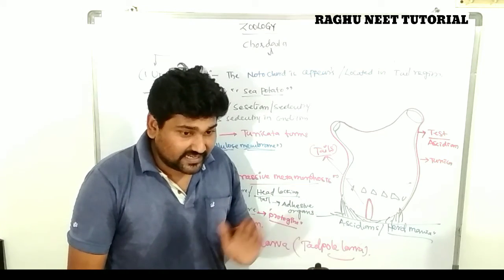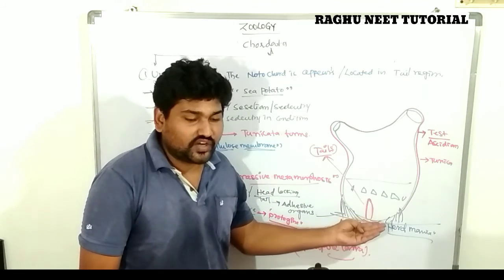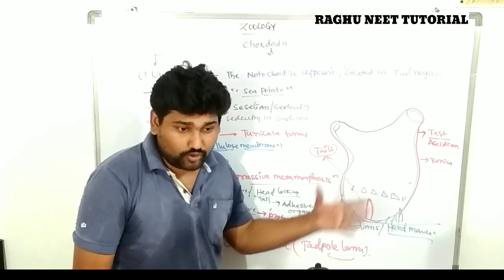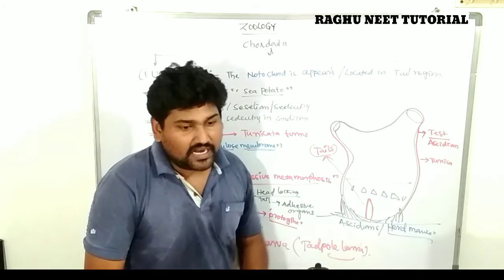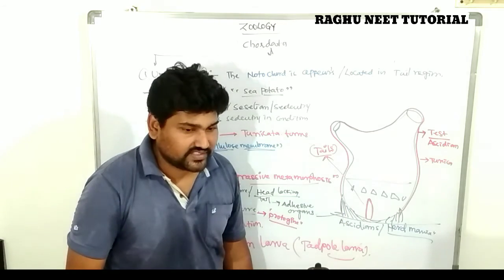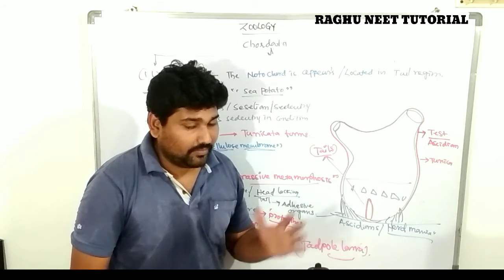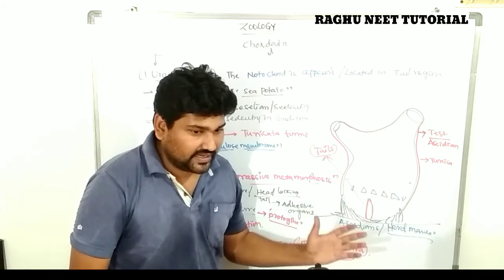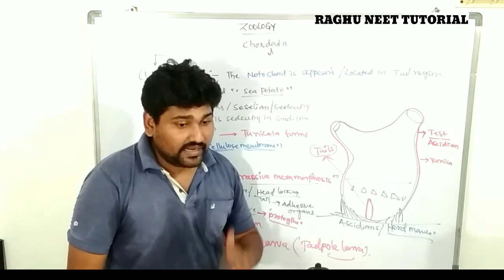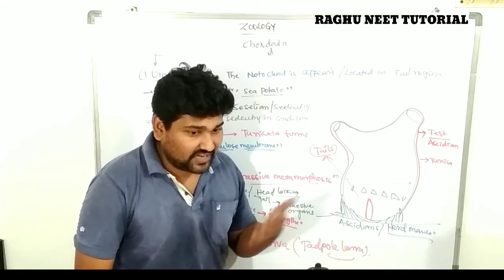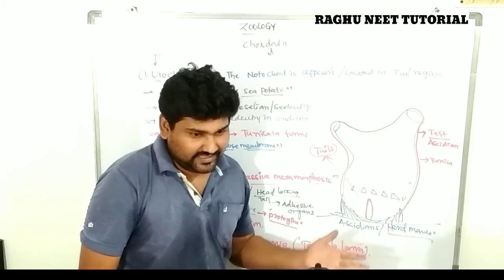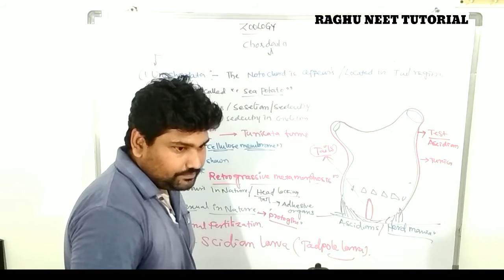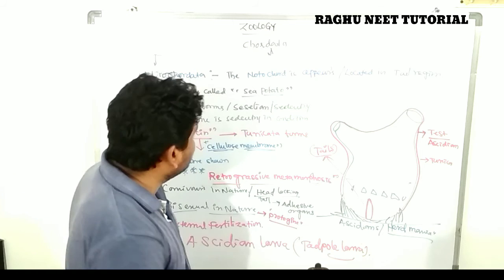When it attaches, the tail forms the adhesive organs, and the body converts into a potato-like structure, nothing but the adult individual-like structure. That process is known as retrogressive metamorphosis. Meta means multiple, morpha means changes. The larva converts into the adult one, and in between there are a number of changes. So this is the information about the Urochordata. Are you clear? This topic is Urochordata.